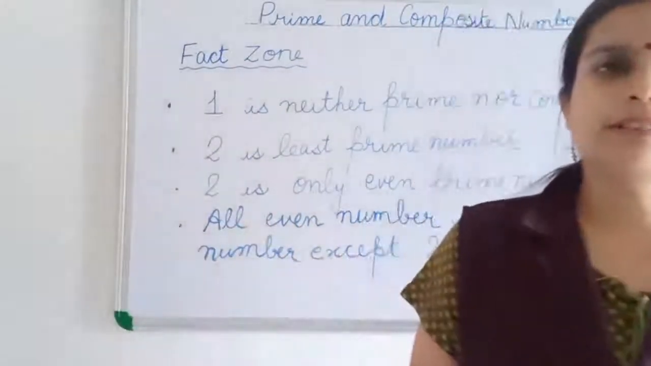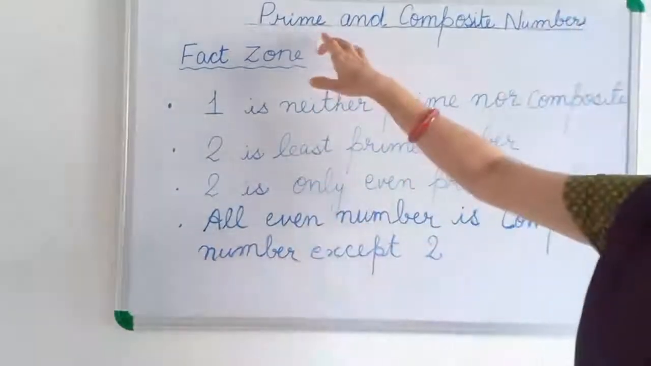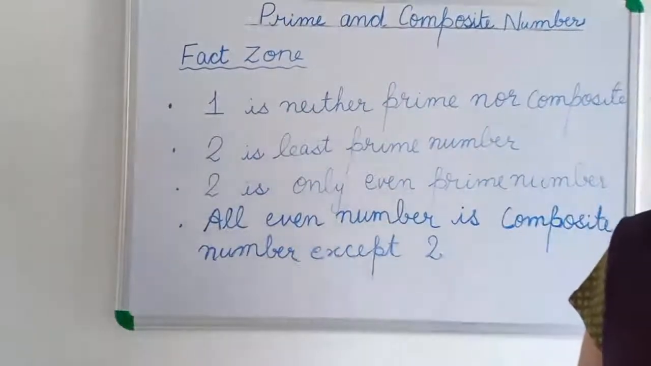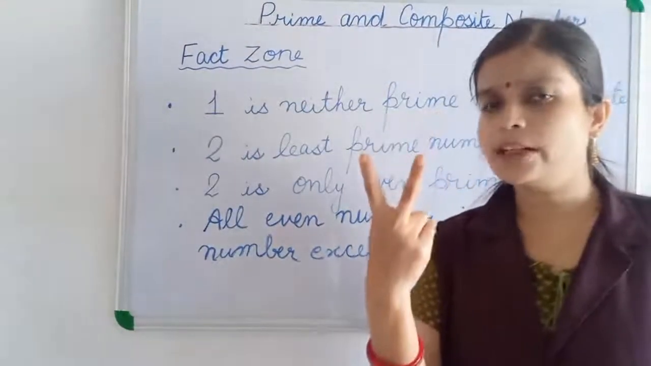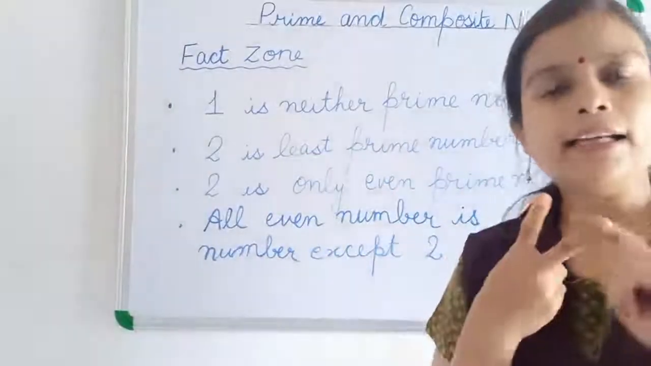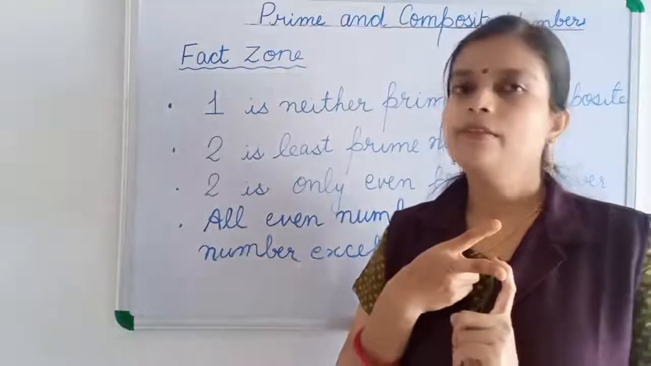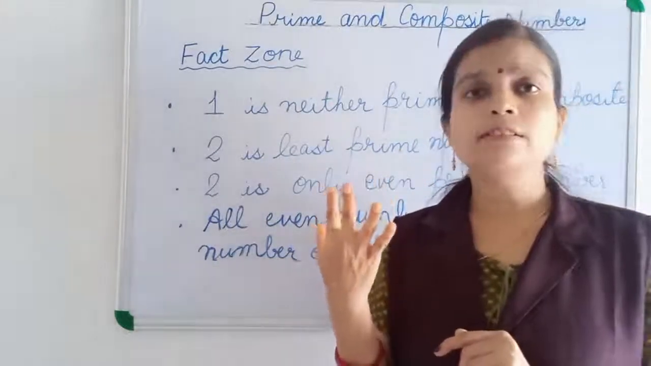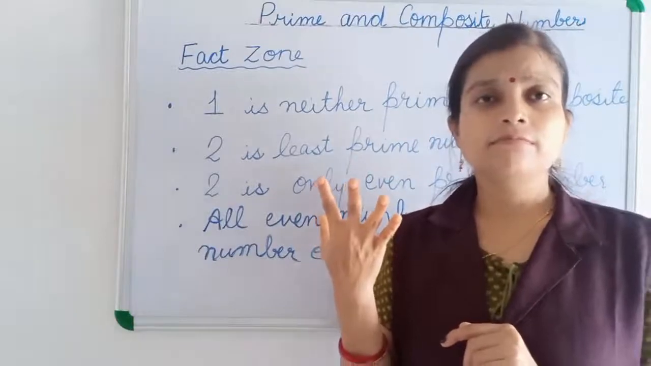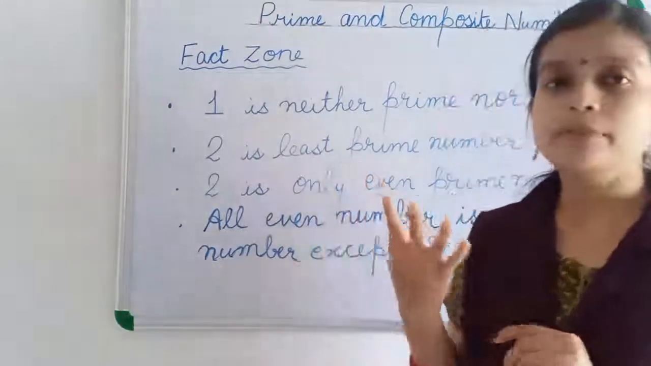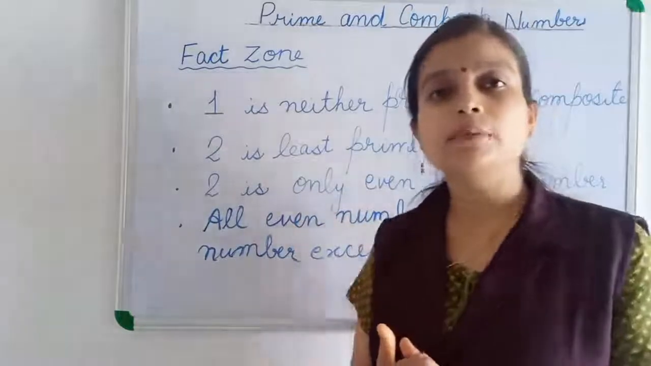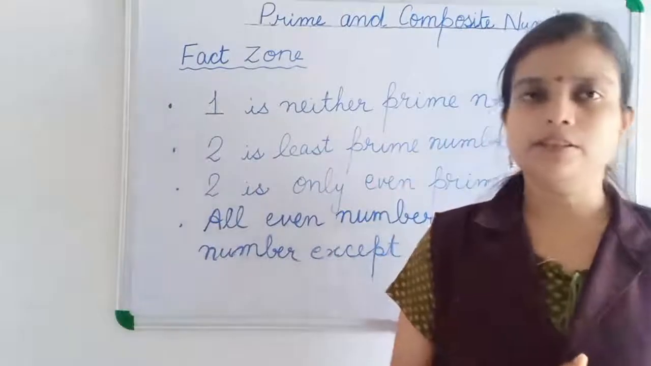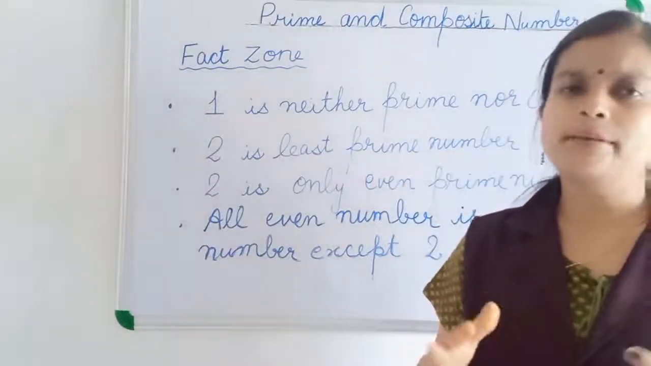So what have we learned today? First we have learned about prime numbers. What are prime numbers? The numbers that are having 2 factors, 1 and itself. Okay. For example 2, 3, 5, 7, 11. These are examples of prime numbers. You can see that 11 is not coming in the multiplication table of others. It is coming only in the multiplication table of 11. Okay. So these are prime numbers.